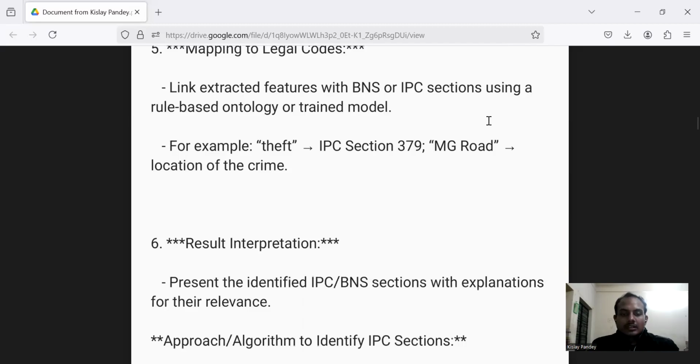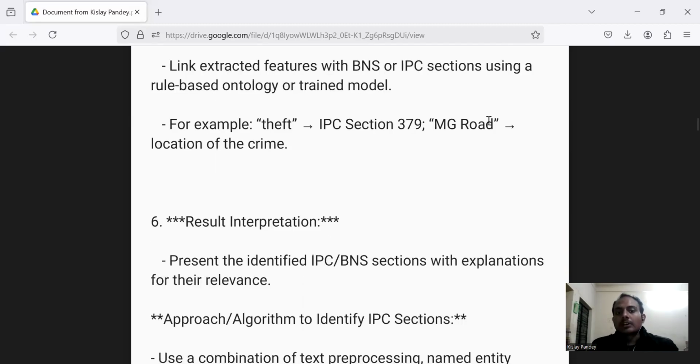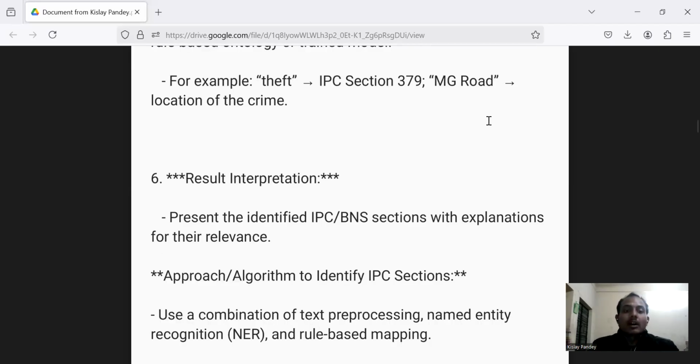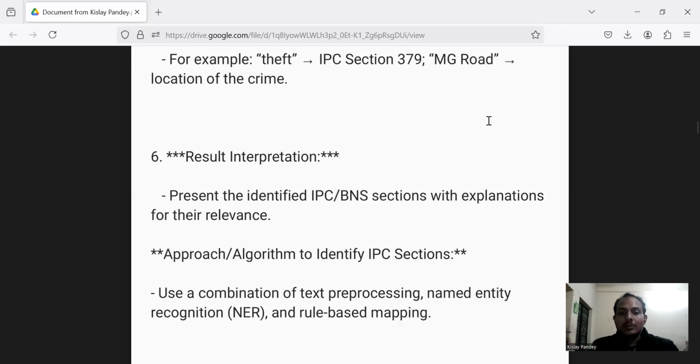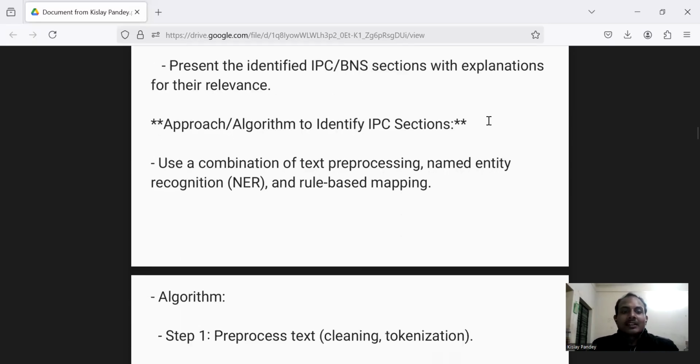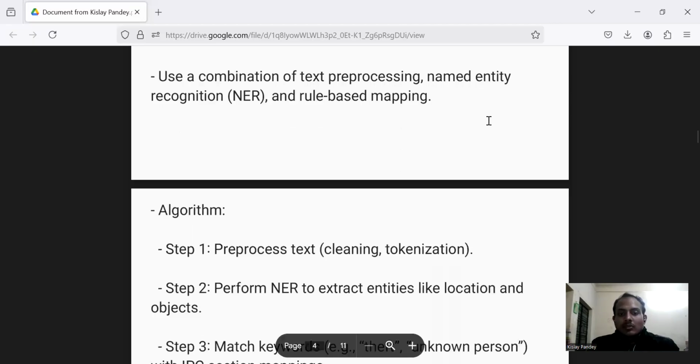Now, the sixth step is the important one, which is result interpretation, which means presenting the identified IPC or BNS sections with an explanation of their relevance, how they are relevant to the case. Approach algorithm to identify IPC sections: use a combination of text preprocessing, named entity recognition, and rule-based mapping algorithms.